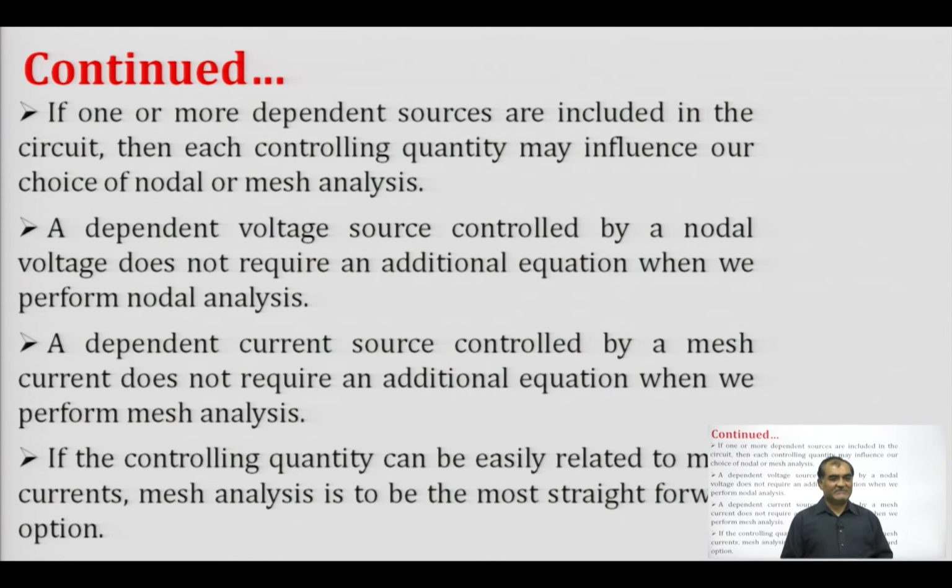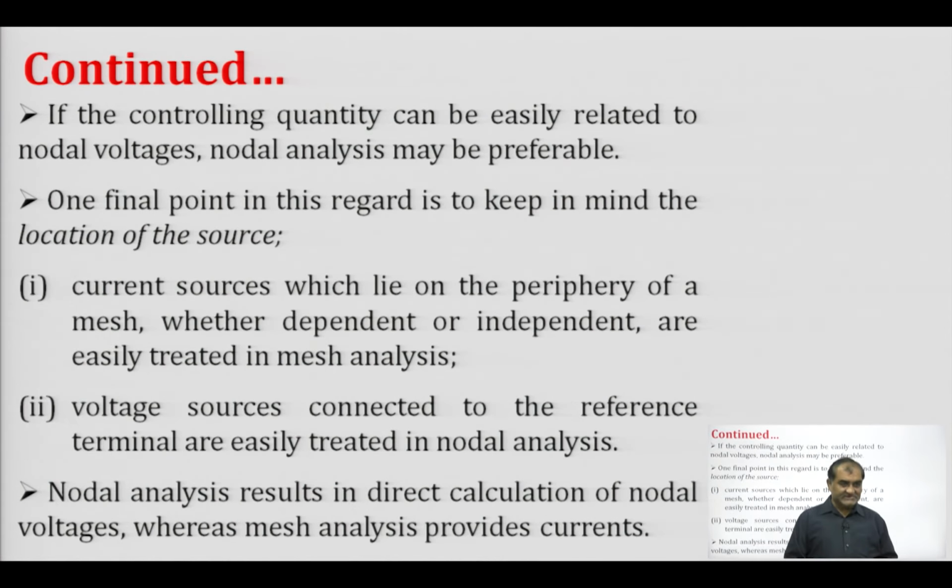In the second part of the same example, we have seen that the controlling quantity can be easily related to the node voltage, that is V x was the voltage at the node. So, we will prefer nodal analysis. The final point is that the current sources which are present in the periphery of the mesh, whether dependent or independent, are easily treated in mesh analysis, and similarly the voltage sources which are connected to the reference terminal can be easily treated in nodal analysis.